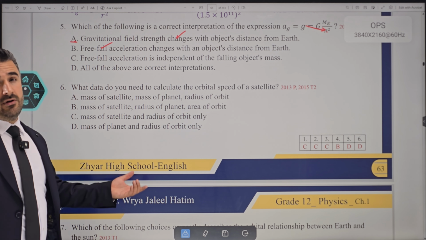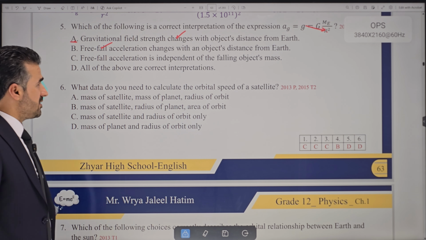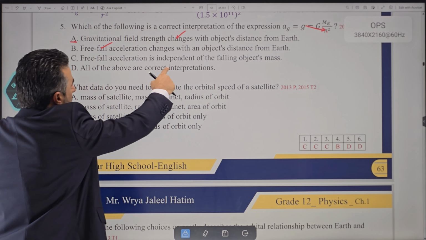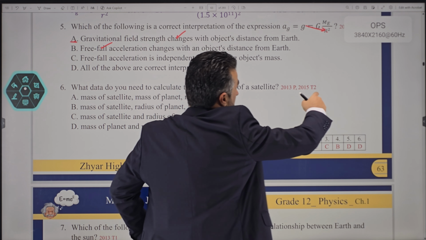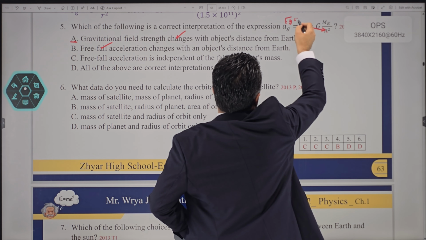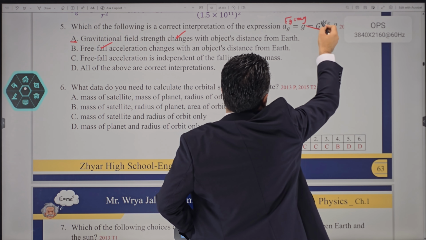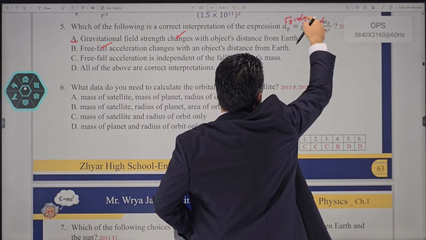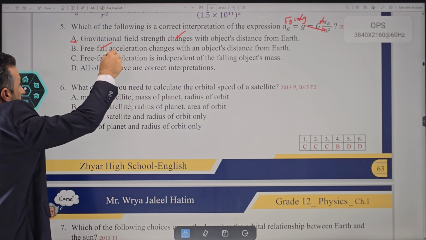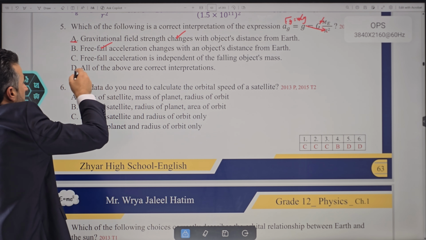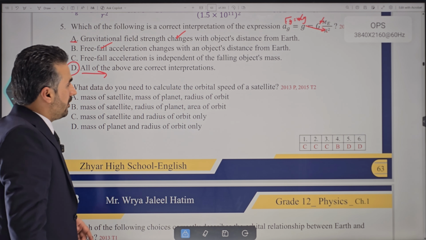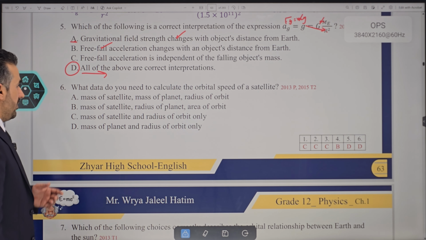So clearly now, if two options are correct, this must be all of them, or maybe double check your work. Free fall acceleration is independent of the object's mass. That is also true because this comes from Fg equal to mg, which is equal to mass times this much. The mass on both sides cancels out, so it does not depend on the object's mass. So in that case, of course, all of the above are correct interpretations. That's a good one here.